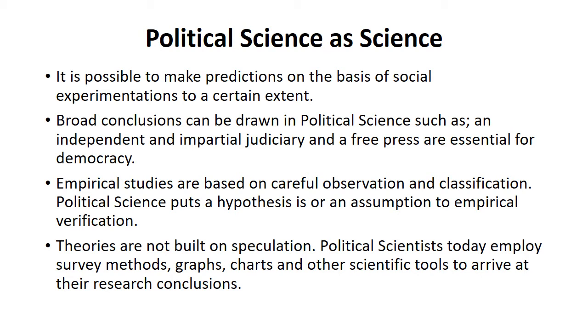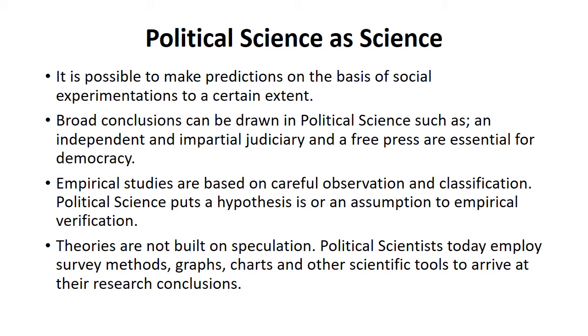Another important point is broad conclusions can be drawn in political science, such as an independent and impartial judiciary and a free press are essential for democracy.